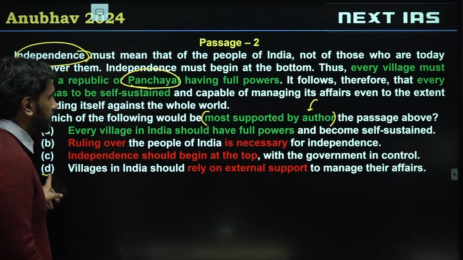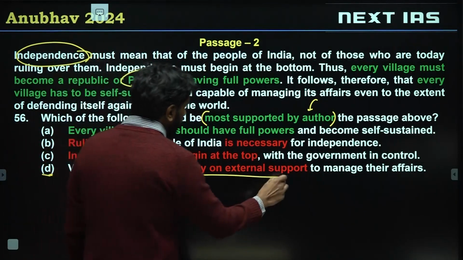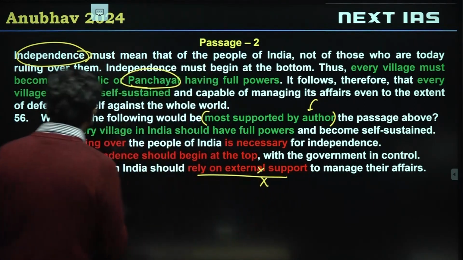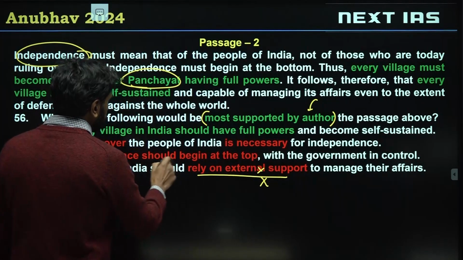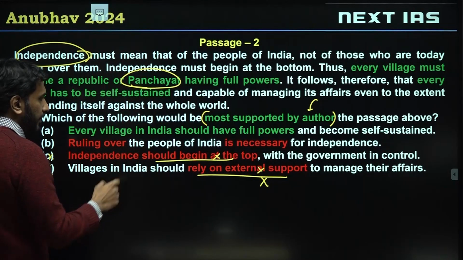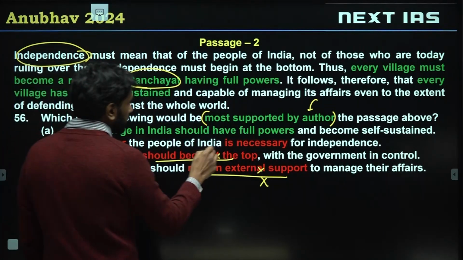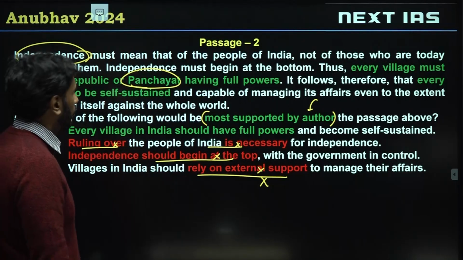So let's see which option is most supported. Option D: villages in India should rely on external support. Completely opposite, option D is invalid. C: independence should begin at the top. Obviously invalid. B: ruling over India is necessary. Invalid. All of this is opposite of what the author was saying.